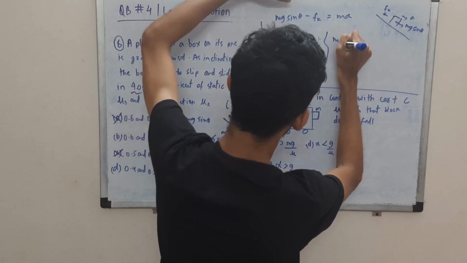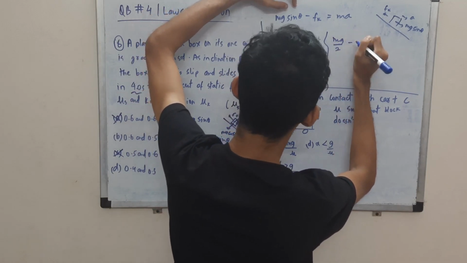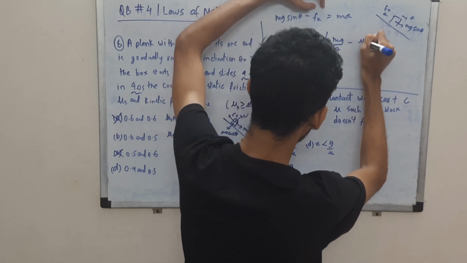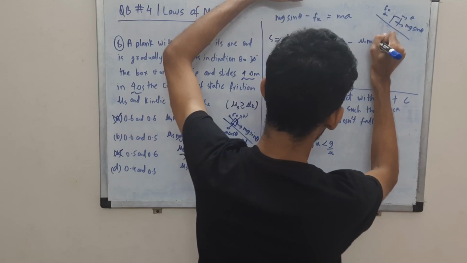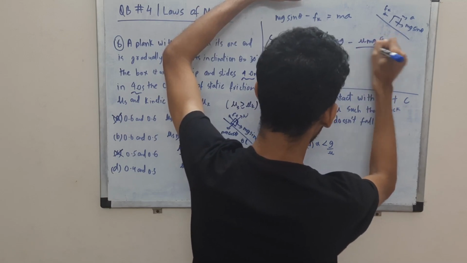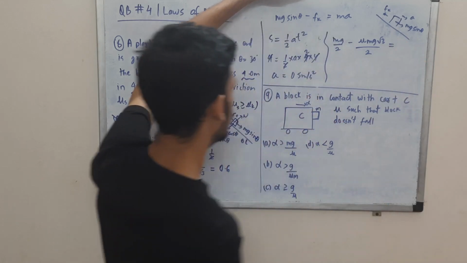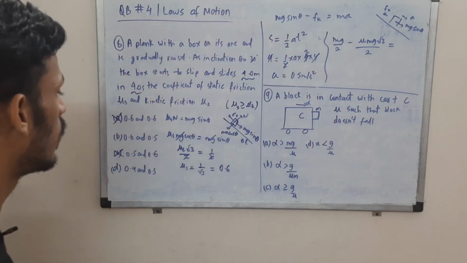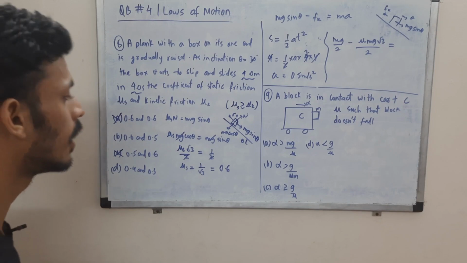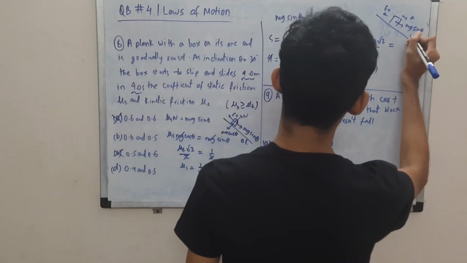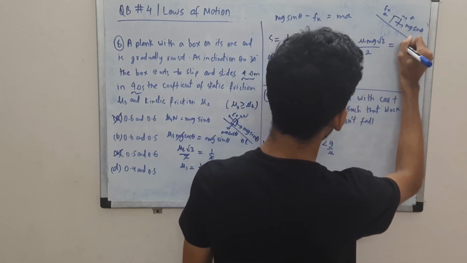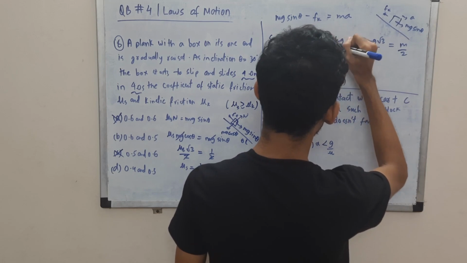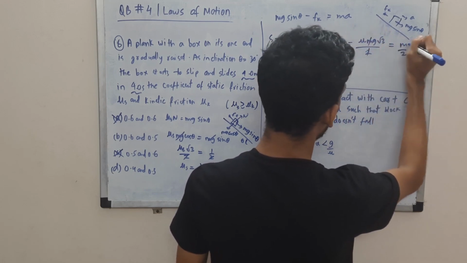So mg sin theta, mg sin 30, half. So this friction will be mu, and again we have mg cos theta, so root 3 by 2 again, cos 30, right? Yeah, I think it's correct. And mg, so again we can write this as half, and m by 2 can cancel out throughout, right?